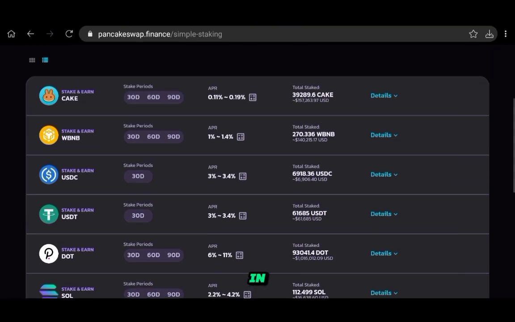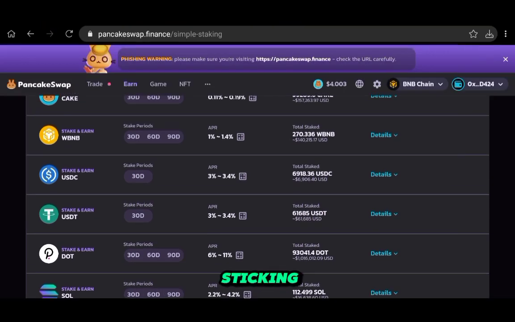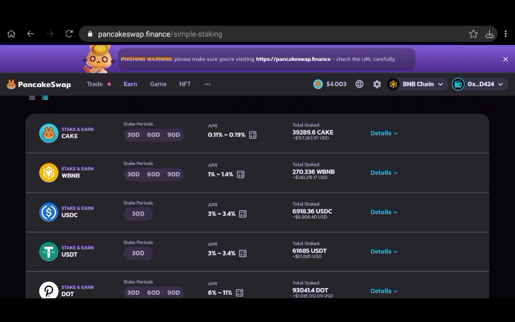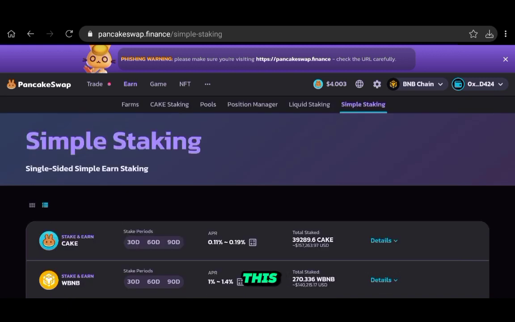But all these others won't pay with Cake. They will pay in the token that you are staking every single time. So BNB will pay you with Wrapped BNB, USDC will pay USDC, and so on. But Cake is the one that you should look out for if you are willing to simply stake Cake with PancakeSwap. So this is an option which is more on the side.